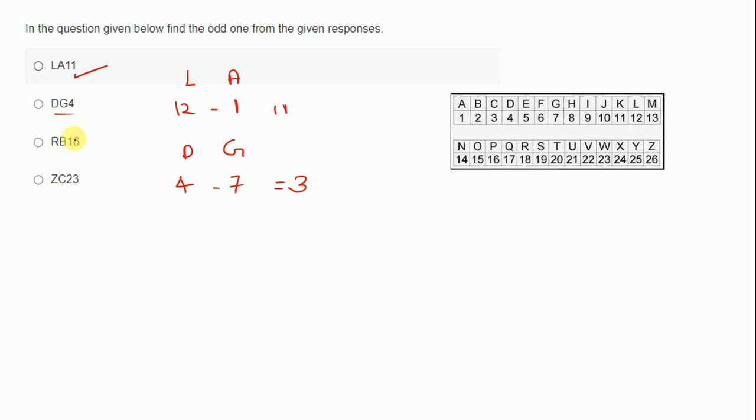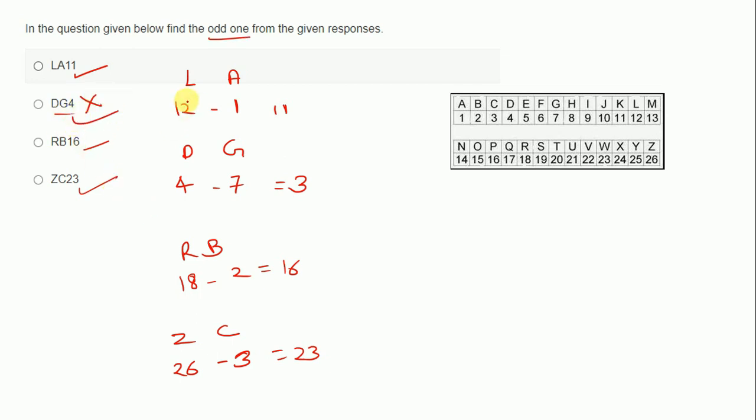Now let us check for RB. The positional number of R is equal to 18. And for B it is 2. It is equal to 16. And 16 is also written here. Now ZC. For Z it is 26. And for C it is 3. It will be equal to 23. And 23 is also there. So this is the only option which is not following the pattern. So this will be the correct answer because the odd one is asked in the question.